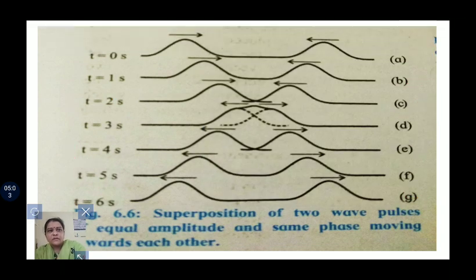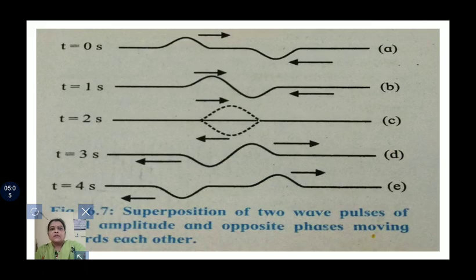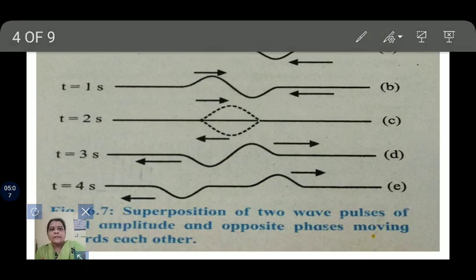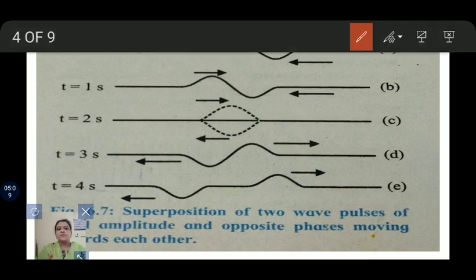Then friends, we have to discuss here superposition of two wave pulses of equal amplitude and opposite phases moving towards each other. Here the amplitude is equal but the phase is different.